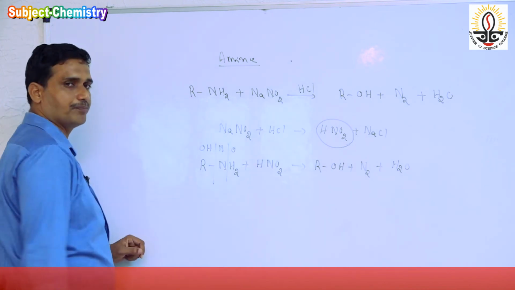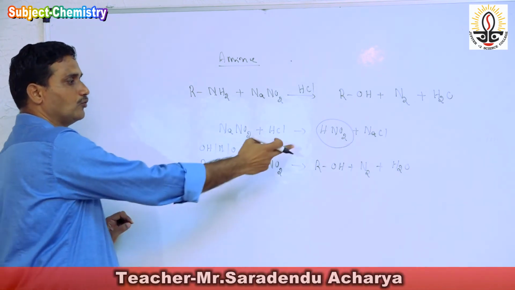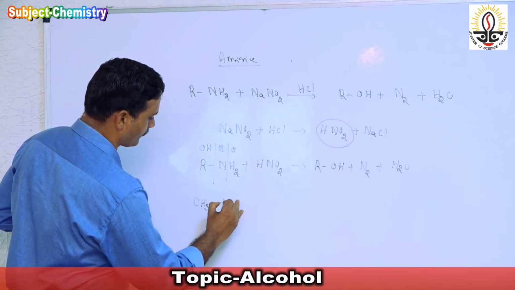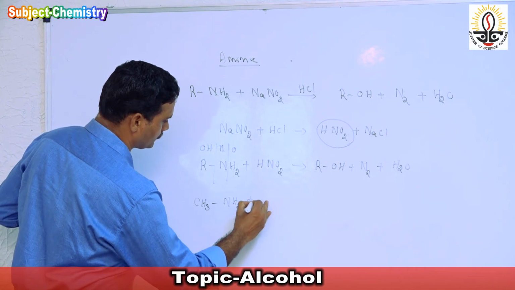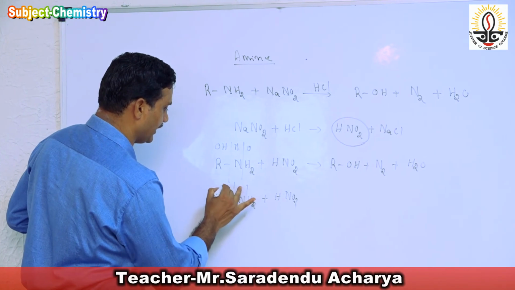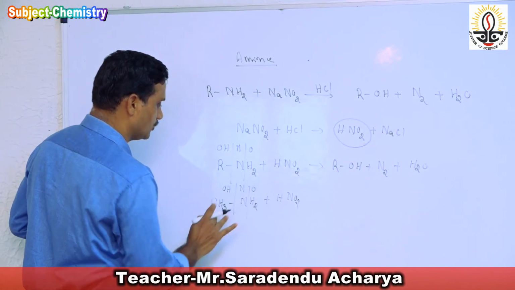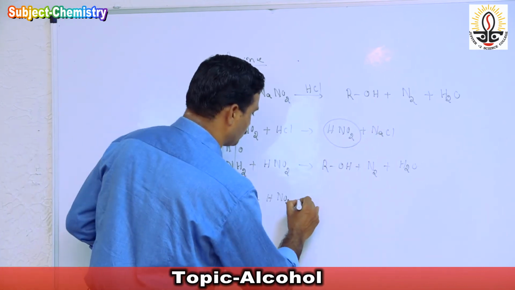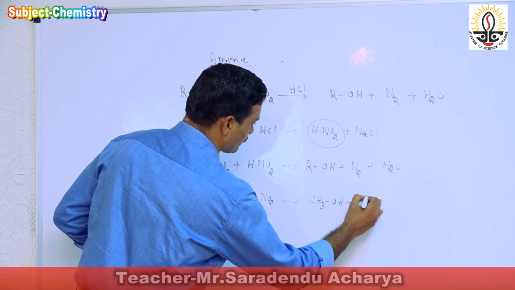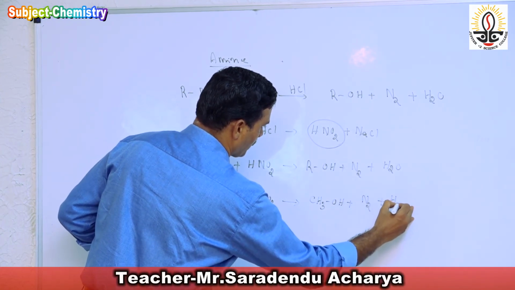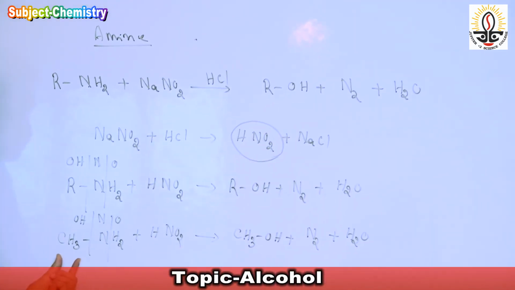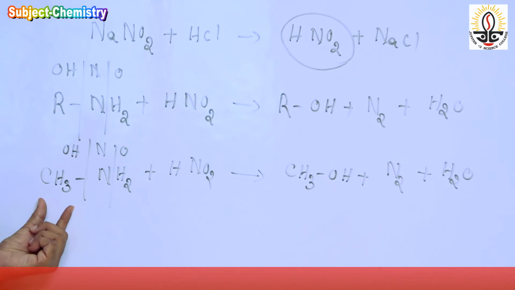Whatever the compound may be, whatever the alkyl group, we can get one alcohol here. Suppose there is CH3-NH2 plus HNO2. Here it is OH, NO. So we get methyl alcohol, CH3OH, plus N2 plus H2O. In this reaction, the alkyl group remains the same, there is no change in the alkyl group.